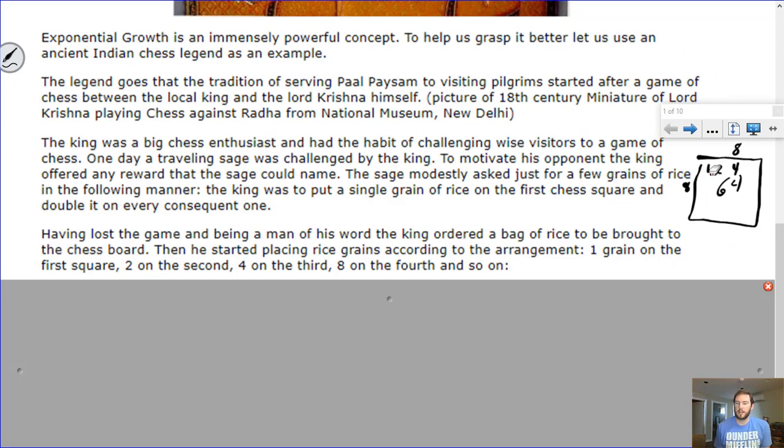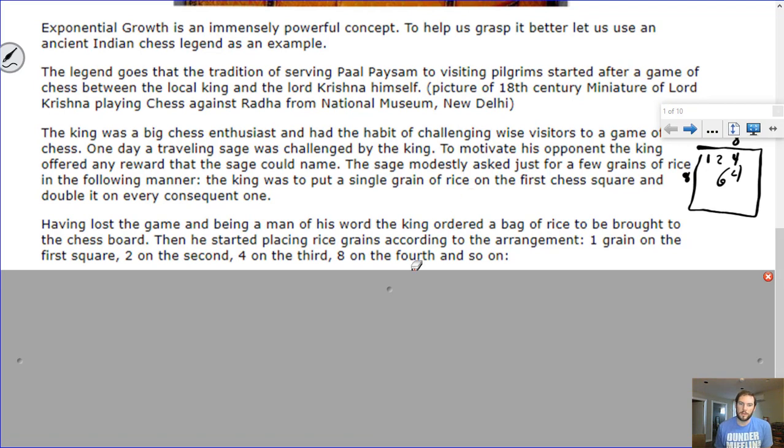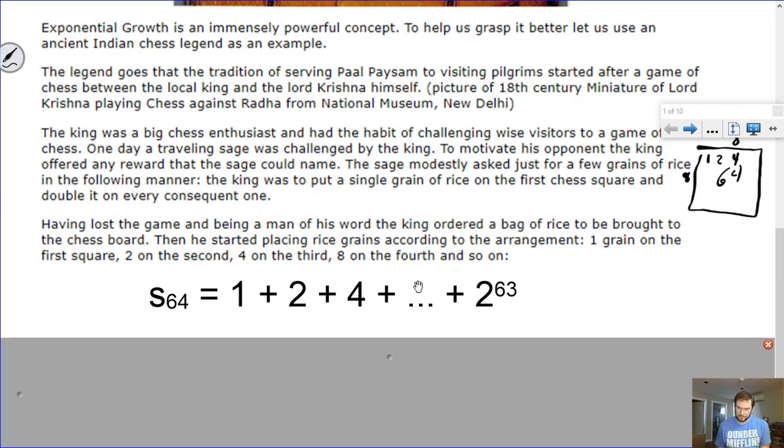Right away, it seems like, okay, well, 1 doubled is 2, and then 4. It doesn't seem like much, but as soon as you start thinking about this exponential growth, and how quickly things grow when we think about them in terms of a geometric sequence, what we end up finding is that the total amount of rice on this board would be 2 to the power 63, plus 2 to the power 62, plus 2 to the power 61, and so on. It's a massive, massive amount of rice. The number of grains of rice, I think, is something like enough to fill India a kilometer high, or something ludicrous like that. It is an unimaginable amount of rice.